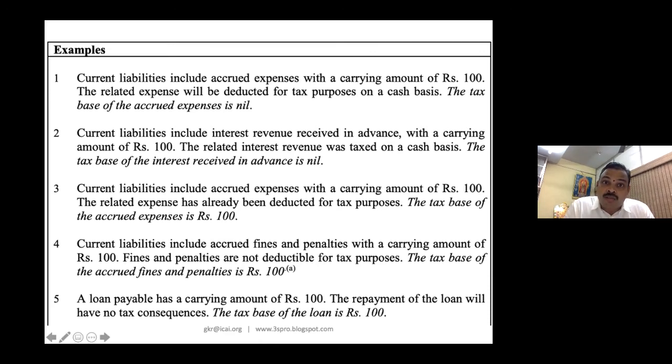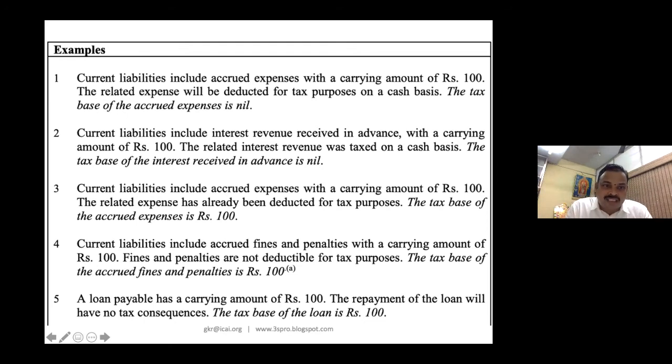The related expense will be deductible for tax purposes only on a cash basis. Only when you pay, it is deductible. Only when you pay, it is deductible, which means what is the tax base? It is 0. There is no liability as far as tax base is concerned. So therefore, the tax base of accrued expense is nil.